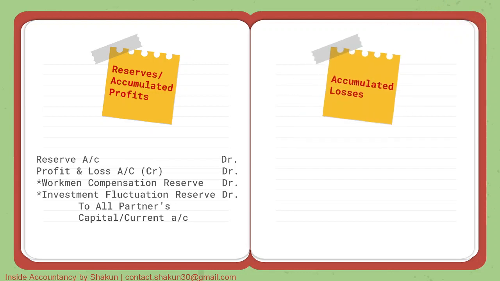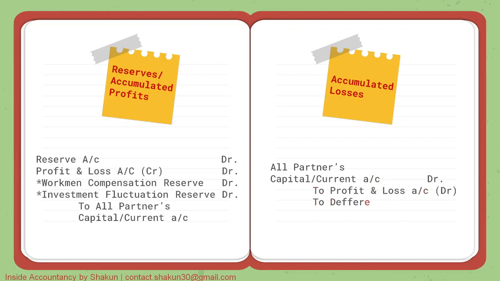Now, talking about the accumulated losses, they appear on the asset side of the balance sheet and they have a debit balance. So when we need to write them off, we have to credit them. Therefore, all partners' capital or current accounts should be debited because they are going to bear that loss, and all the accumulated losses should be credited, such as profit and loss debit balance or deferred revenue expenditure or the goodwill, that is the old goodwill.